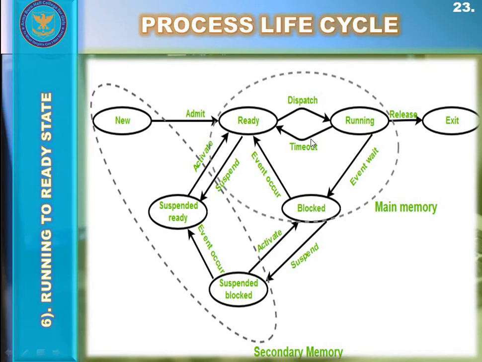So these can be the two cases of why a running process from the running state is transferred back to the ready state.